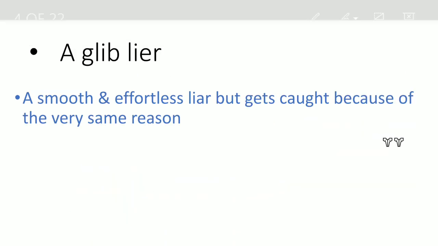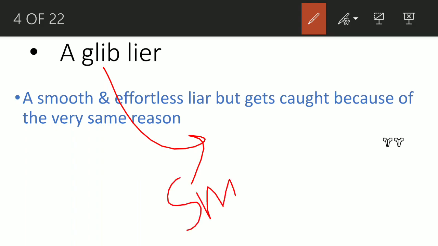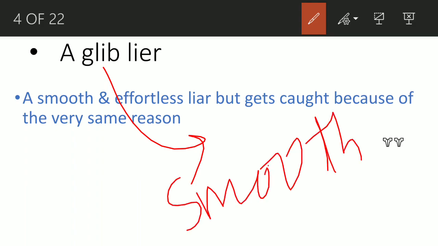Moving on. A glib liar. Glib means smooth, right? So a person who lies effortlessly, that means lie is sitting on his tongue. His tongue is ready to be lying, right? So he doesn't have to make any effort. So his lies can be really believable, but because of the very same reason that it's very easy for him to lie, he gets caught.